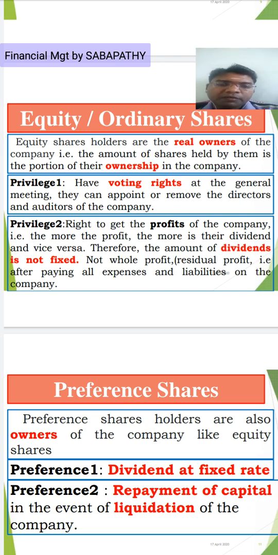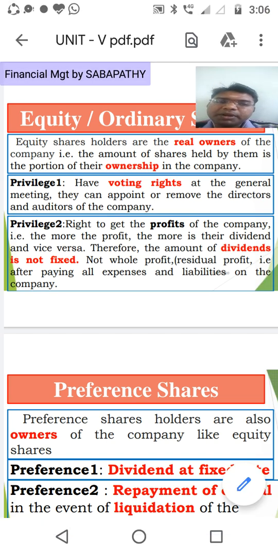That portion of profit is known as the residual profit. Residual profit means what remains after paying all expenses and liabilities of the company. That residual profit is shared among the equity shareholders as a dividend, right?